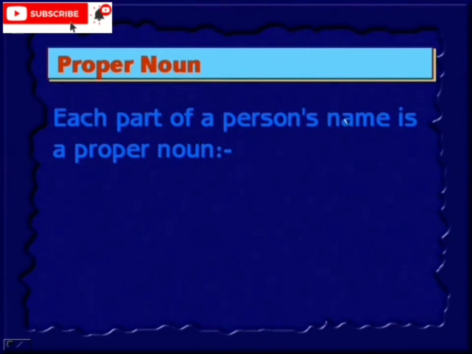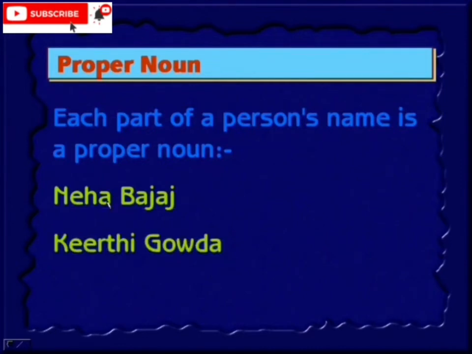Each part of a person's name is a proper noun. Even if you have 2 names, okay? Neha Bajaj. Both are proper nouns. Each word, the first letter will start with a capital letter. For each word you need to start with a capital letter. Kirti Gowda. Here 2 words, each one starting with a capital letter. Rahul Gandhi. Each word is a proper noun.